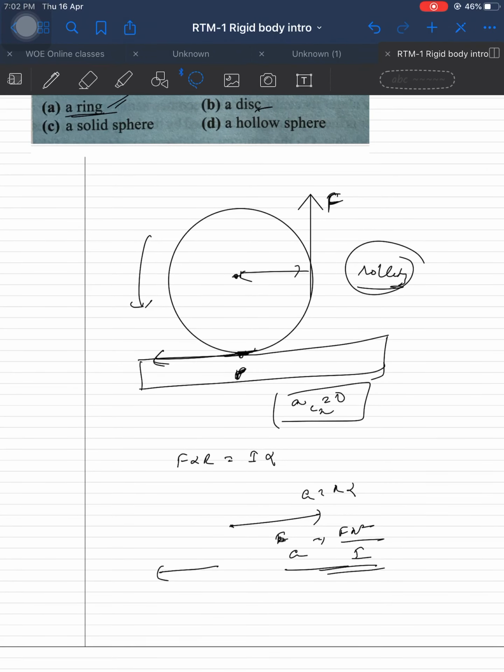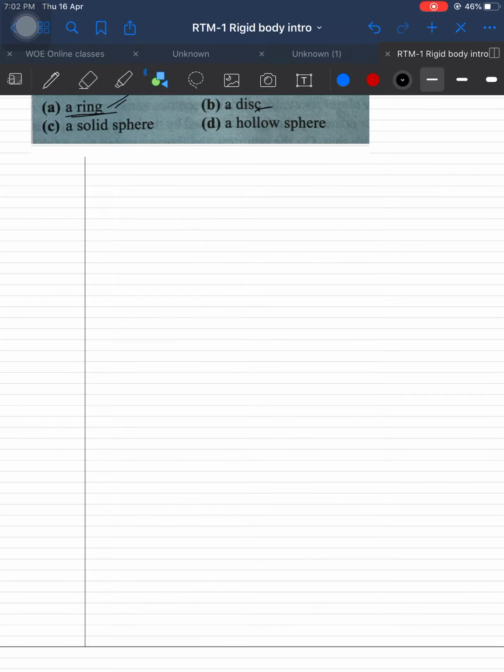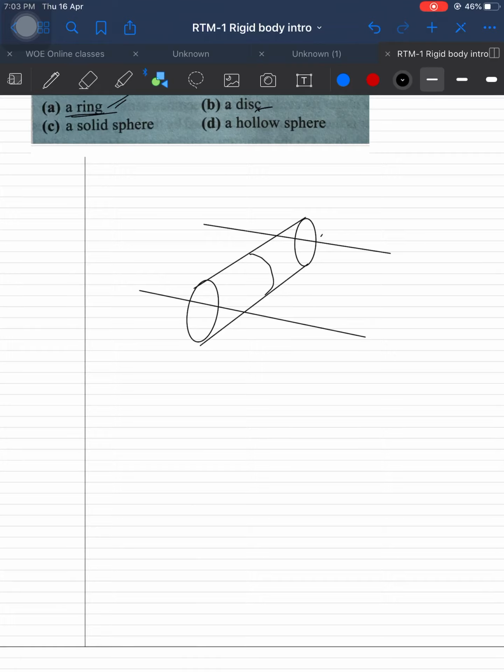Okay, let's do a different case. Remember, you may face these kinds of problems in future. Now a rope is winding around it and the force F is in the downward direction. In which direction will the friction act? This is a disc.